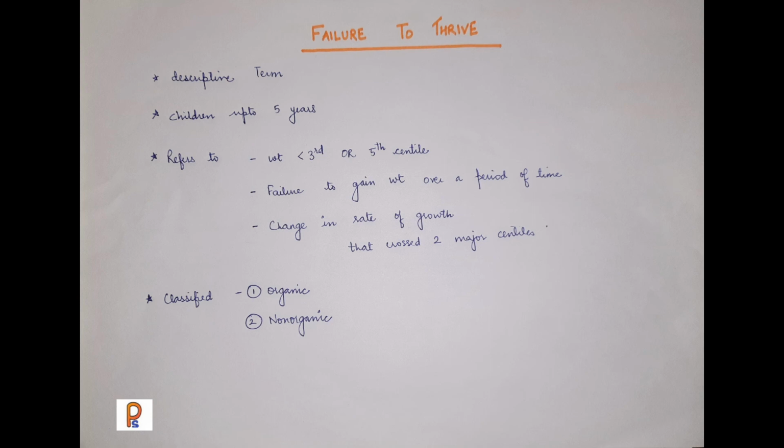Then it refers to the three things we need to remember: either the weight of the child is below third or fifth centile, or the child is not gaining weight over a period of time, or suddenly there is a change in rate of growth that has crossed two major centiles. Either the weight was already low, or he is not gaining over a period of time, or he was gaining but suddenly there is a change in the rate of growth.